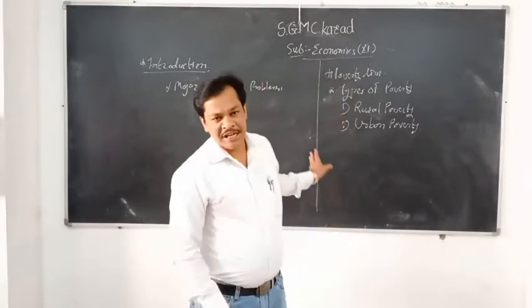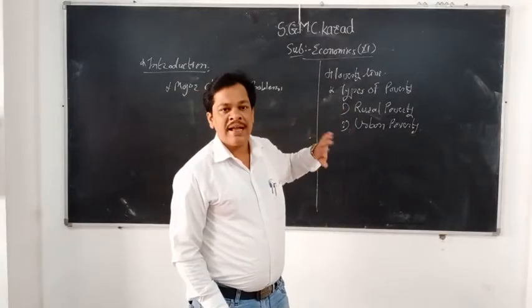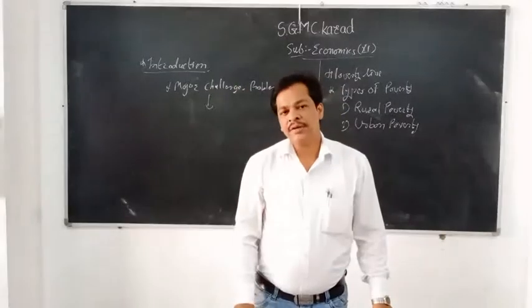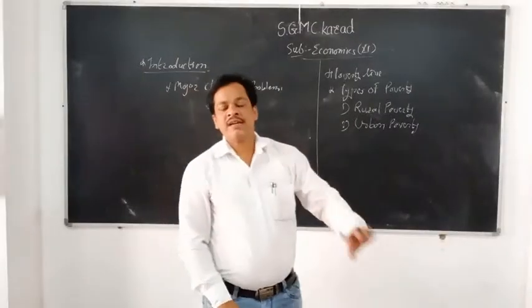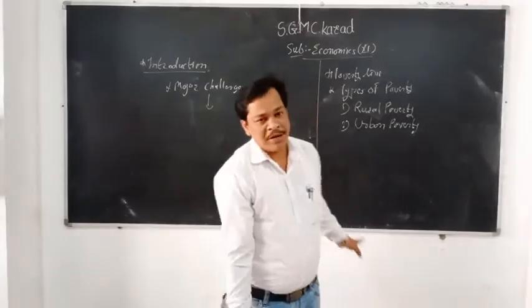The British were not interested in the Indian economy. They took raw material from India to England, and again came with fresh products from England and sold their products in India. So India was a country only for raw material. So it was a problem in the British era also.